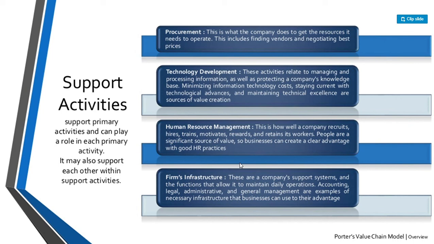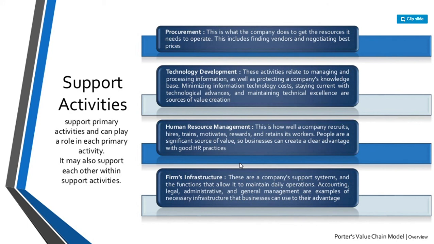Next is human resource management. This is how well a company recruits, hires, trains, motivates, rewards, and retains its workers. People are significant sources of value, so a business can create a clear advantage with good HR practices.